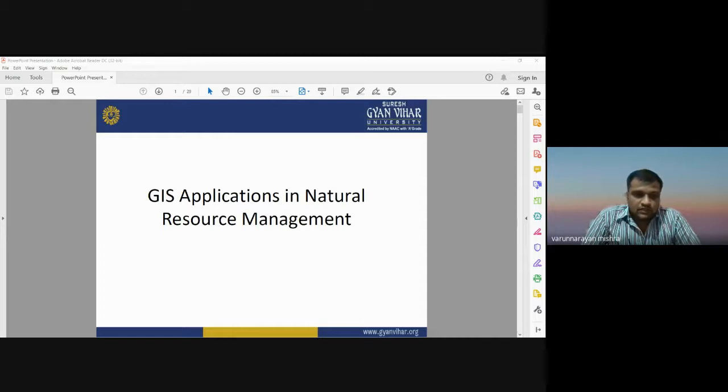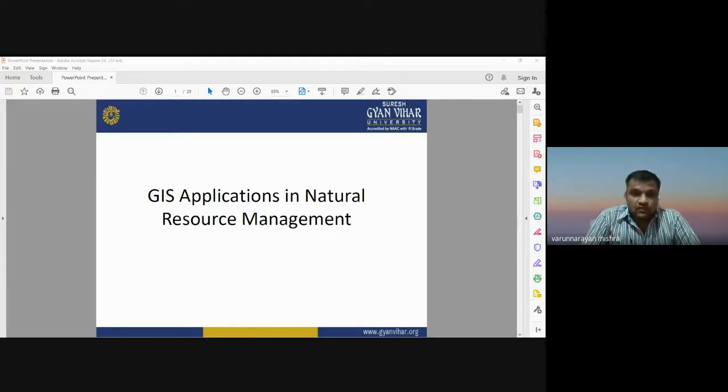Today we are going to discuss the application of GIS in natural resource management. Natural resource management is currently a burning topic in the world. Most of the natural resources, like forest, water, and others, are decreasing day by day.